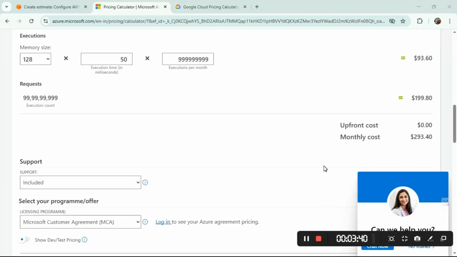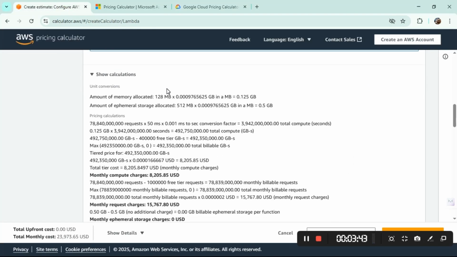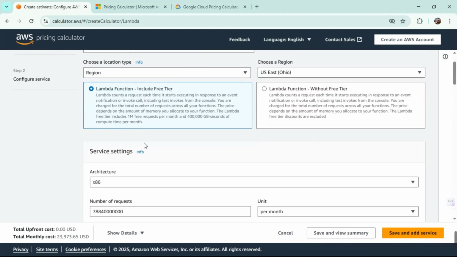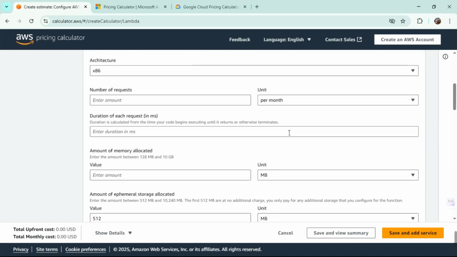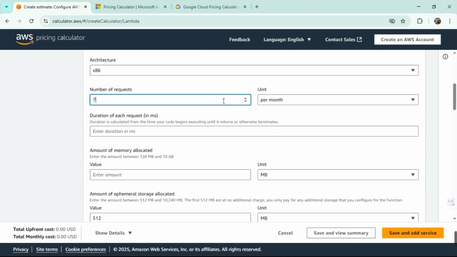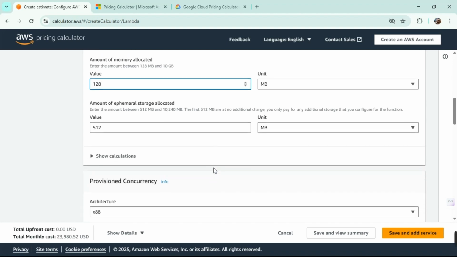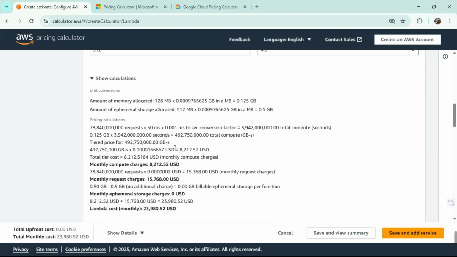But before you move on, let's check each and everything. So this is how it's going to look. You don't need to go everywhere. Okay, there is one small change. This would be Lambda with a free tier. So the number of requests would be the same, with more zeros, that's all, per month. Duration of each request will be 50 and memory 128, that's all. And let's show the calculations.